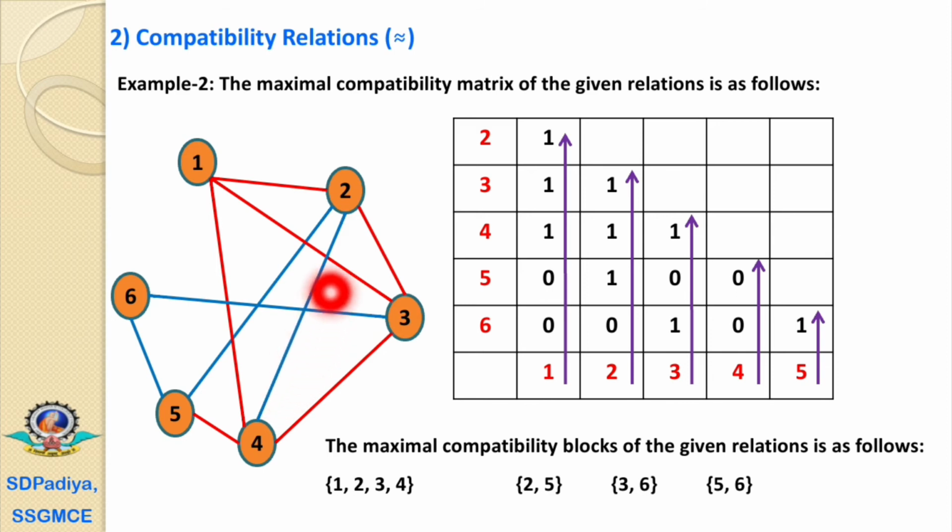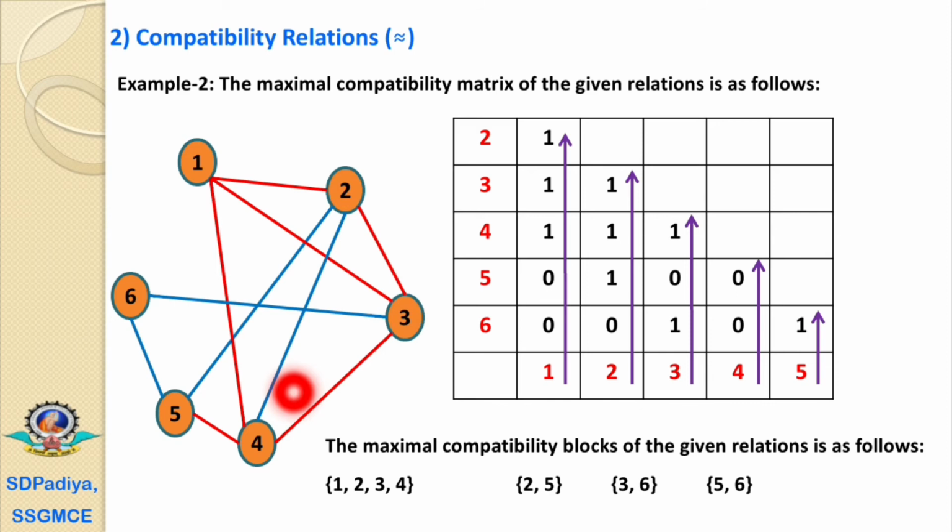That's why we have simply considered the block 2, 5. The next is the line 3, 6, and next is the line 5, 6. This 2, 4 is already covered, 2, 3 is already covered, and 3, 4 is already covered.